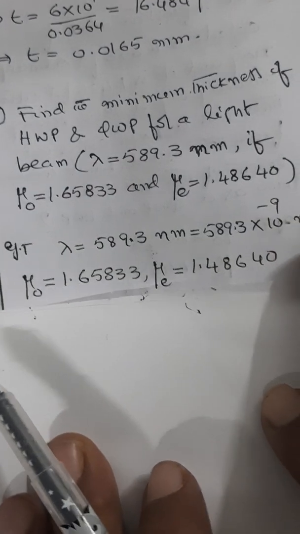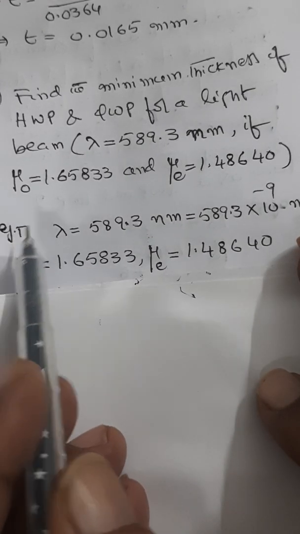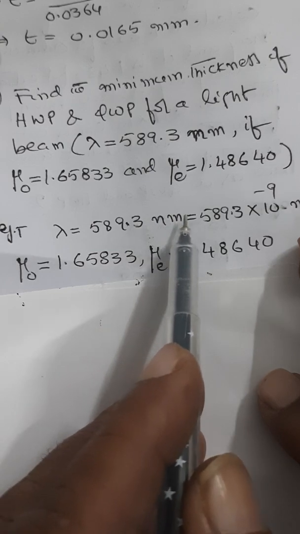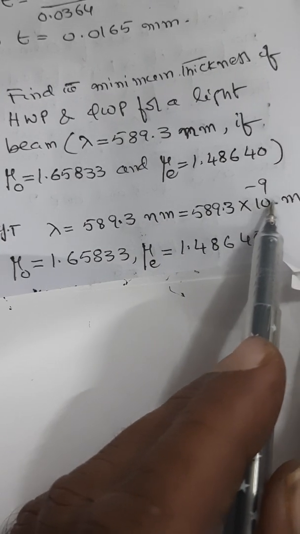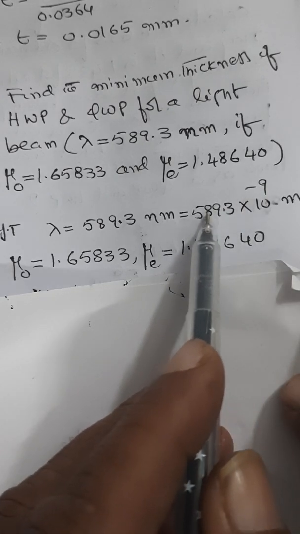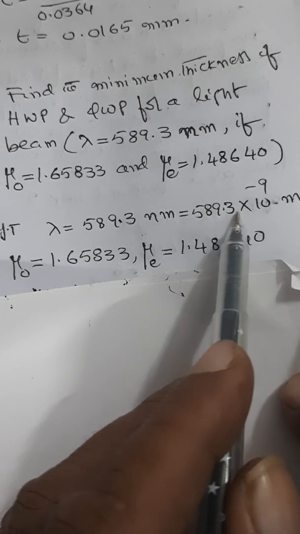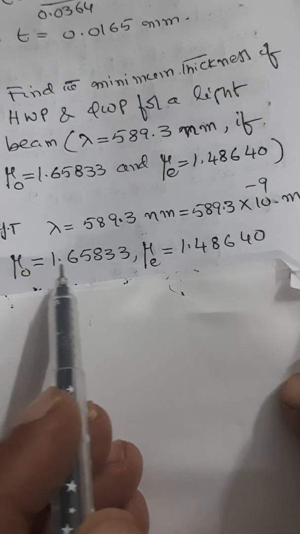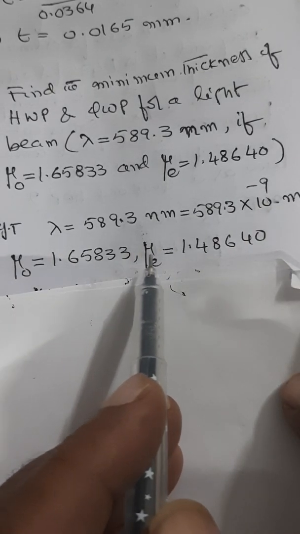These three are given. Wavelength lambda equals 589.3 nanometers, converted into meters by multiplying with the factor 10 power minus 9, so it becomes 589.3 into 10 power minus 9 meters. Mu O is given as 1.65833.